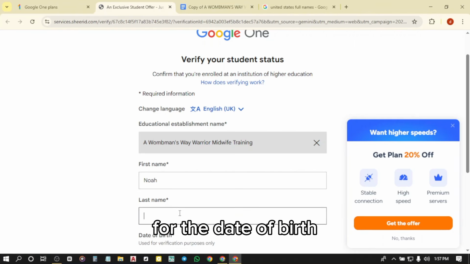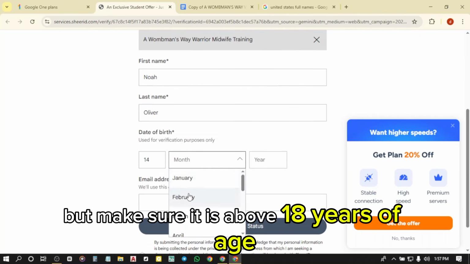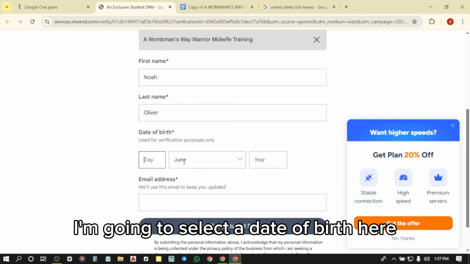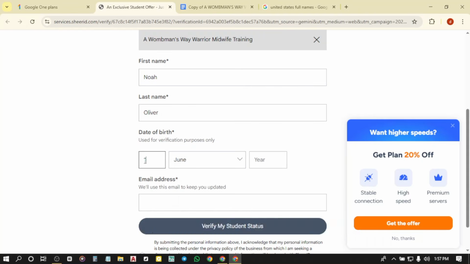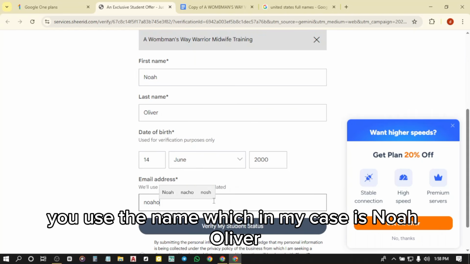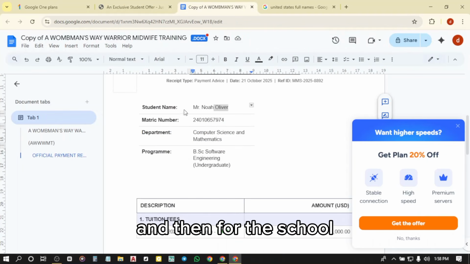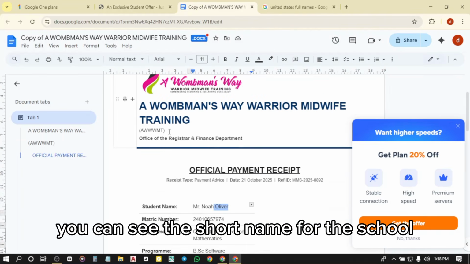For the date of birth, you actually select any date of birth, but make sure it is above 18 years of age. I'm going to select a date of birth here. For the email address, please pay close attention to this as well. You use the name, which in my case is Noah Oliver. Just write your first name and last name at, and then for the school, you can see the short name for the school, which is